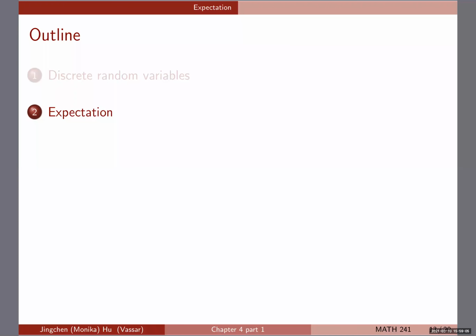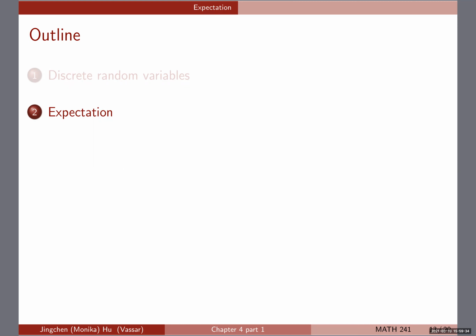So after covering discrete random variables, including its PMF, CDF, and all their relationships, we are ready to talk about expectation. I'm sure you have heard the term one way or another in the past. Sometimes we call it average, sometimes we call it mean. More formally, people call it expectation. It's sort of like what value this random variable can take on, expectedly.